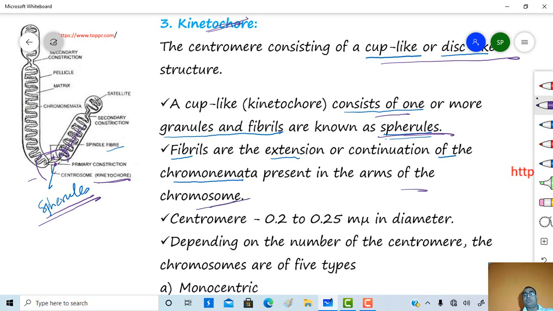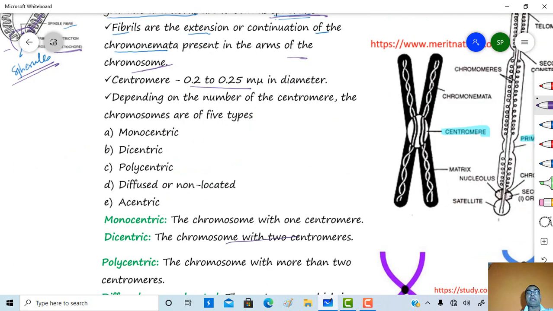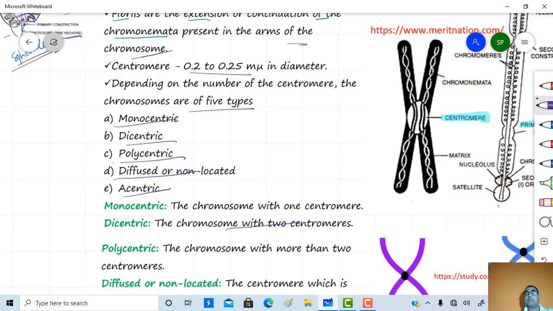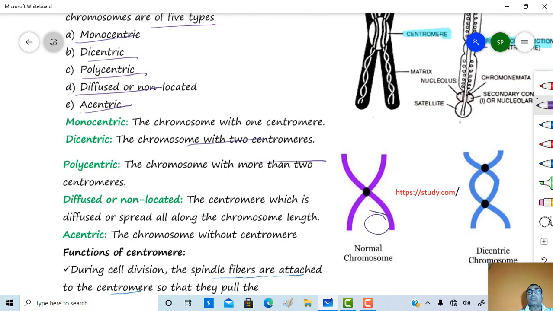Centromere is about 0.2 to 0.25 millimicron in diameter, and depending on the number of centromeres, chromosomes are again of 5 types. It may be monocentric, dicentric, polycentric, diffuse, or acentric. Monocentric means presence of a single centromere. Dicentric, chromosome with two centromeres.